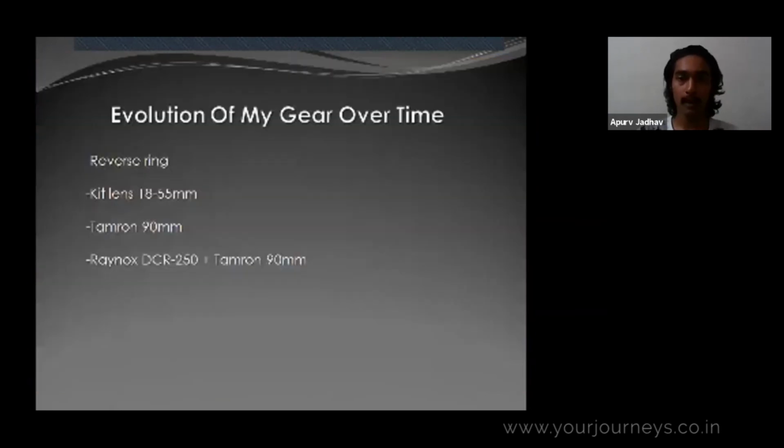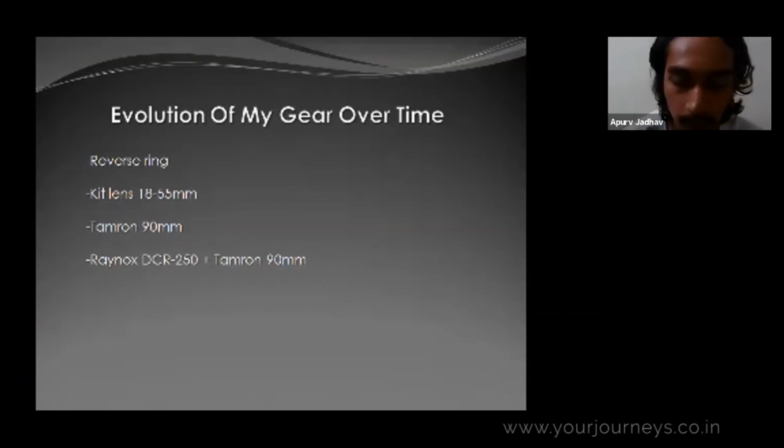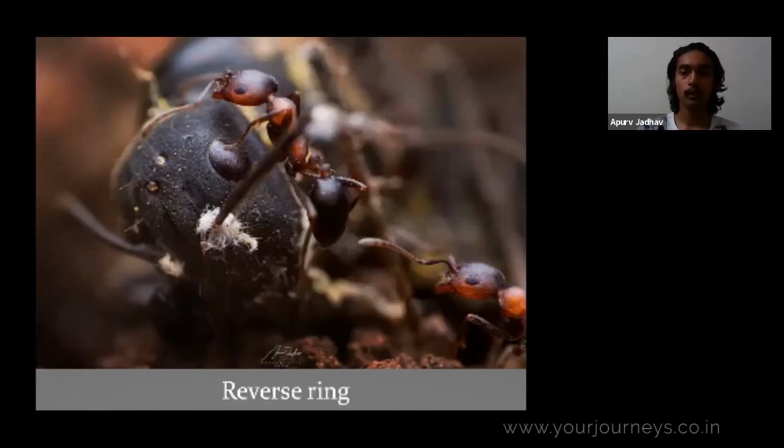Yeah, so the evolution of my gear for macro photography over time. I started my macro photography using a reverse ring. This one was shot using a reverse ring. You can see that the depth is quite shallow. I have heavily cropped the image. Depth is quite shallow.